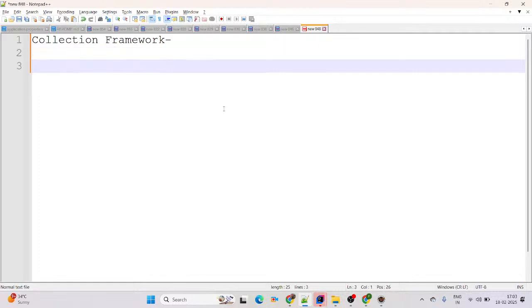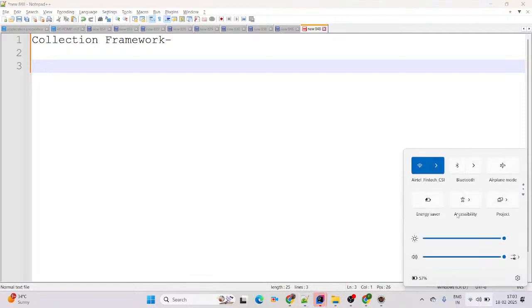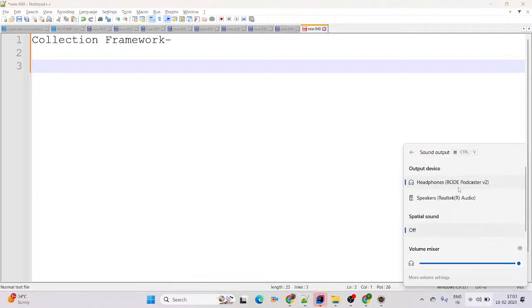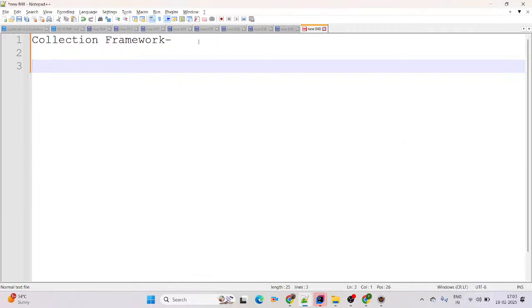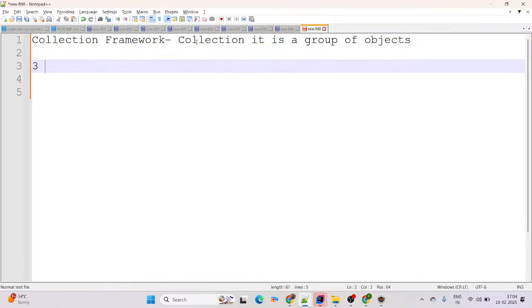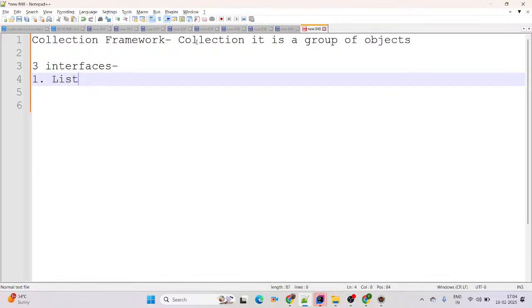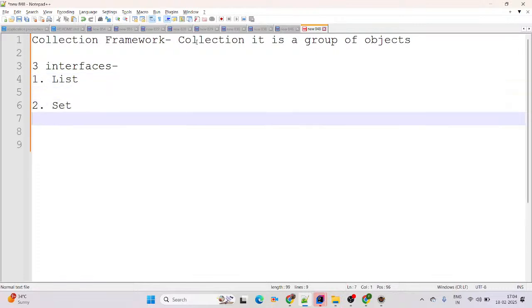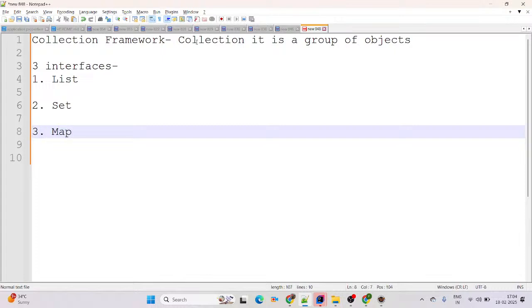What is collection? Collection is a group of objects. In collection, there are three important interfaces. The first one is List, second is Set, and third is Map.